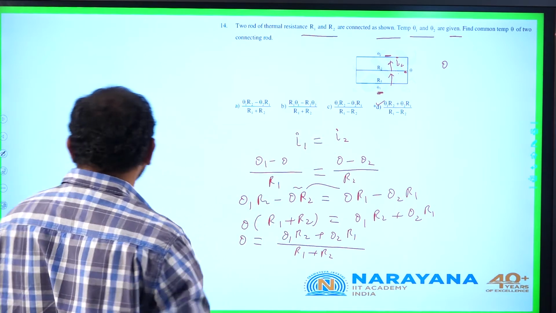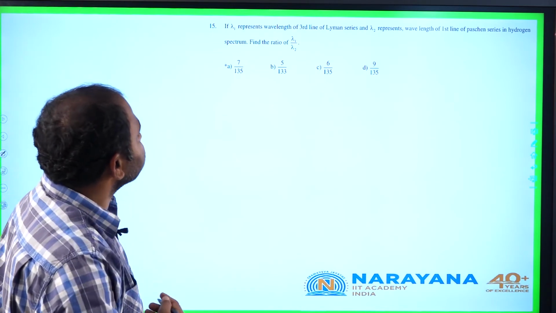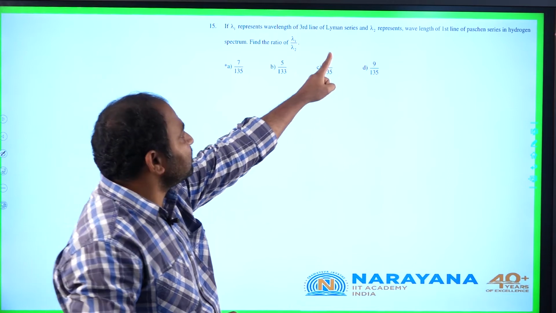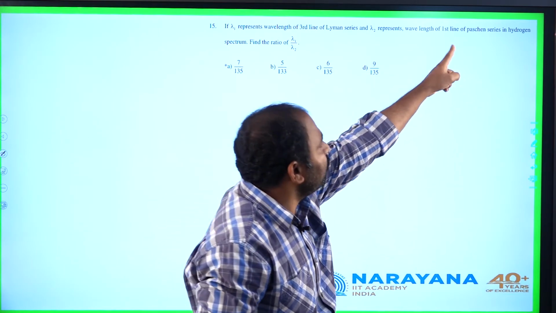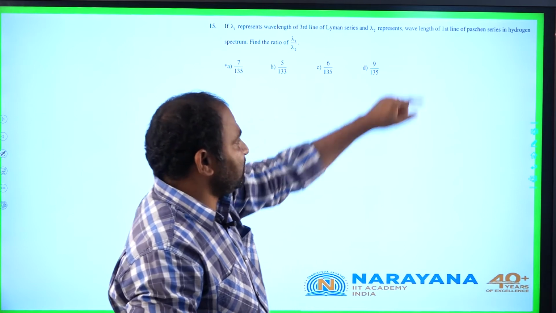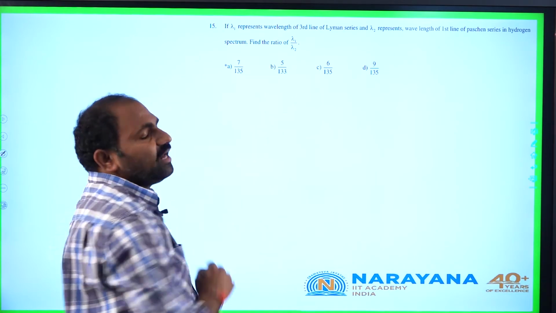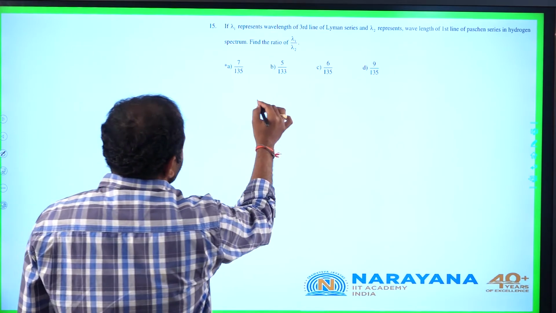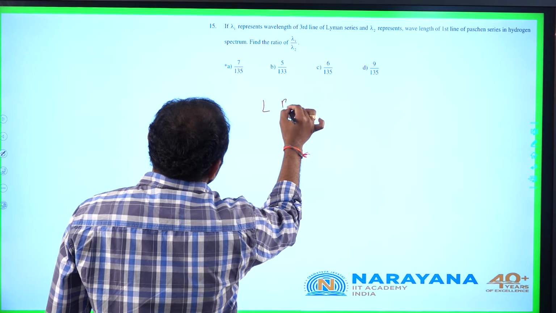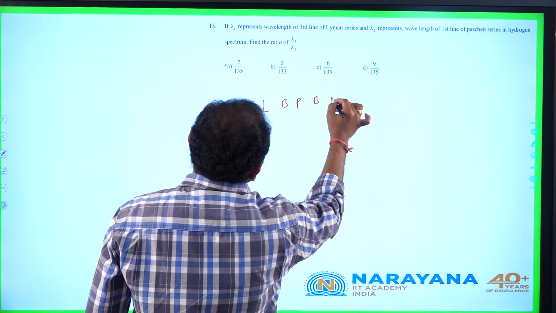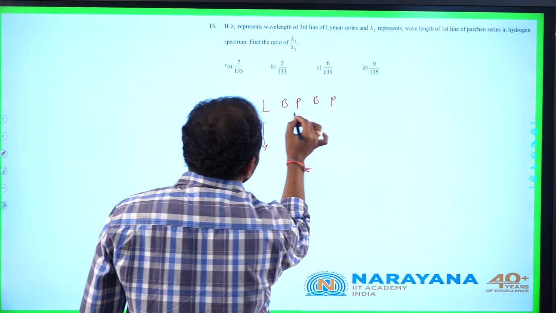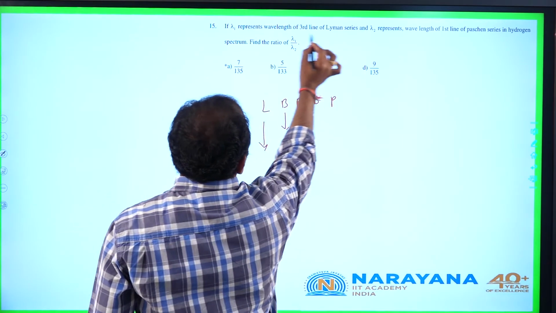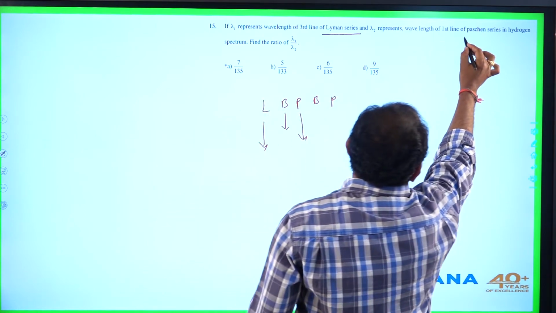Let us go to the 15th question. Here it is given lambda 1 represents wavelength of third line of Lyman series and lambda 2 represents wavelength of first line of Paschen series in hydrogen spectrum. Find the ratio of lambda 2 by lambda 1. We know that the spectrum will be like this: L, B, P. This is Lyman series, Balmer, this is Paschen series. Here it is given Lyman series and Paschen series.